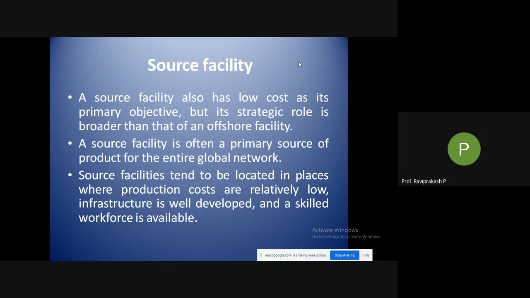Okay, so the name itself tells you: source. This is the major facility serving the global market for that particular company. Major production happens in the source facility. A source facility tends to be located in places where production costs are relatively low, infrastructure is well developed, and a skilled workforce is available. So three things are very important: costs are very low, and the infrastructure is well developed.